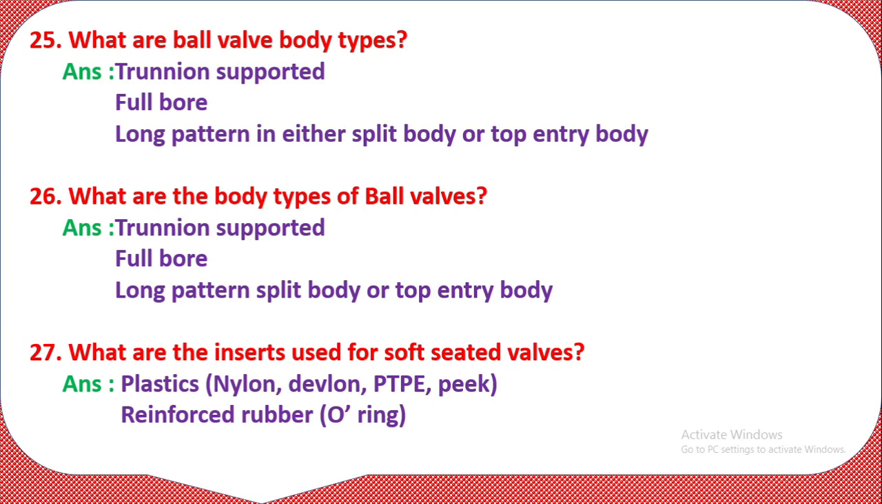Question number 27. What inserts are used in soft-seated valve? That is plastics: nylon, Devlon, PTFE, PEEK. So these are the inserts for soft-seated valve. If it is reinforcement rubber, then O-ring is also used.